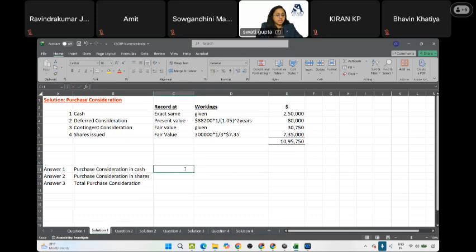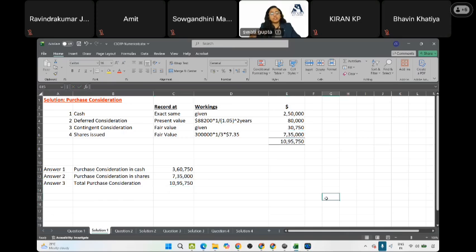Cash consideration equals this plus this plus this. These all are cash consideration. Maybe it might be paid today, tomorrow, doesn't matter, but it will be paid in cash. Consideration in shares equals 735, and then the total purchase consideration.